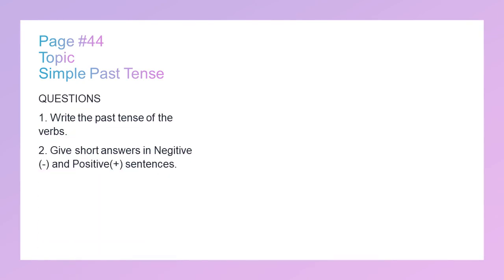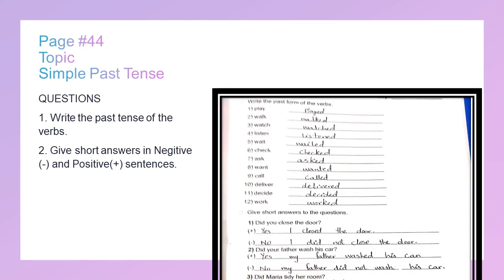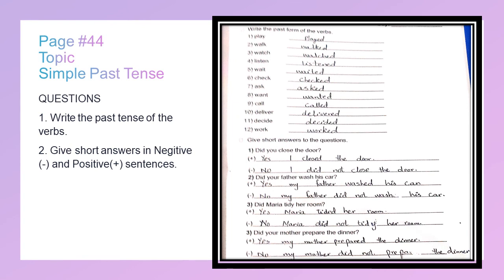Page number 44, topic simple past tense. Question 1 is write the simple past tense of the verb, and question number 2 is give short answers in negative and positive sentences. Write the past tense of the verb. Now the verbs are given. We are going to write their past tense.